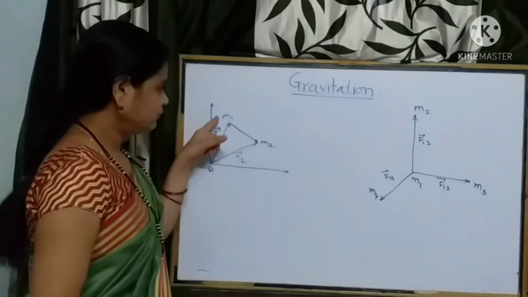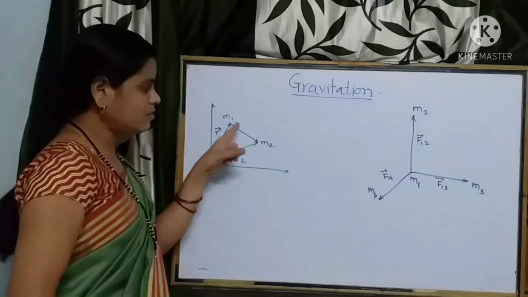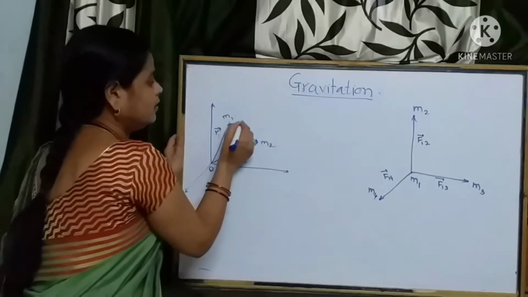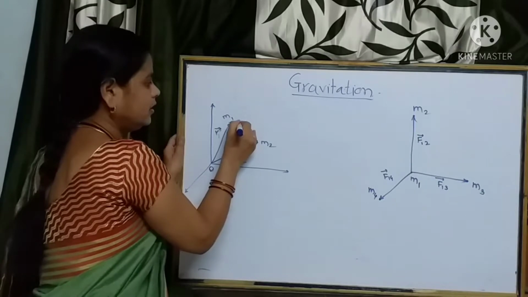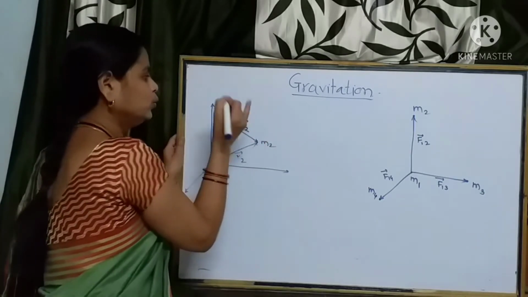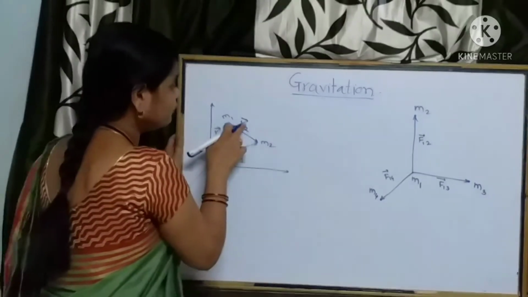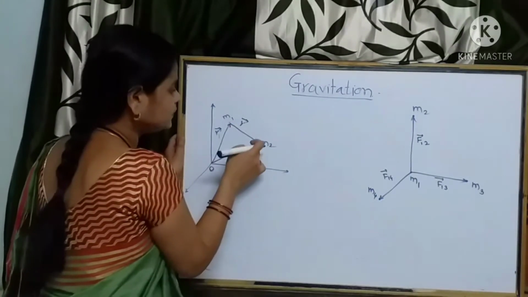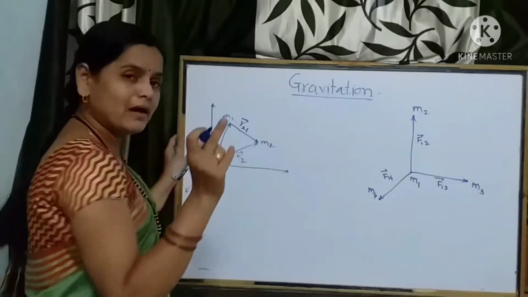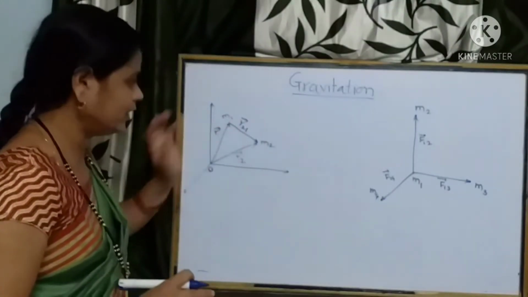Now the position vector of m2 with respect to m1 is r21.